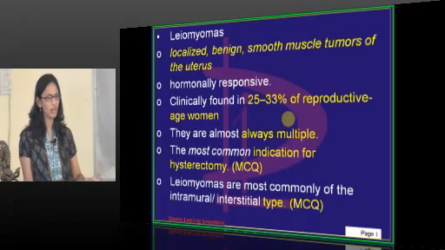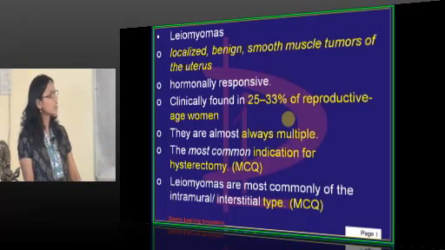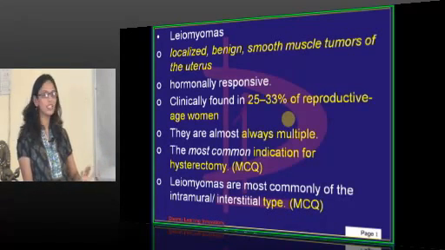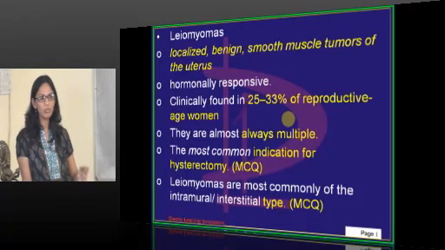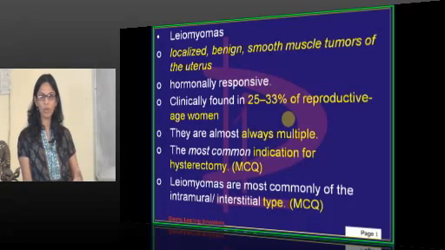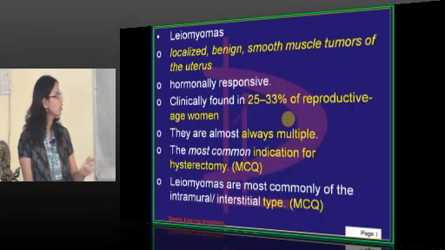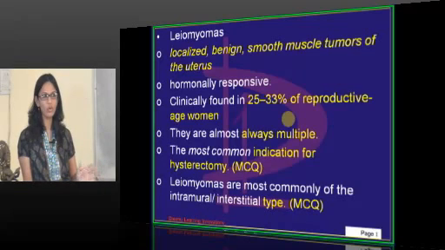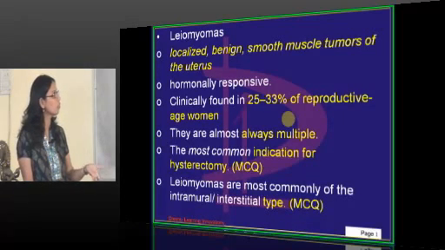Just to start with fibroids, this is a localized benign smooth muscle tumor of the uterus. It is the most common benign tumor of the female genital tract. Third, it is hormone responsive. Mostly it is responsive to which hormone? Estrogen. It is an estrogen dependent benign tumor.